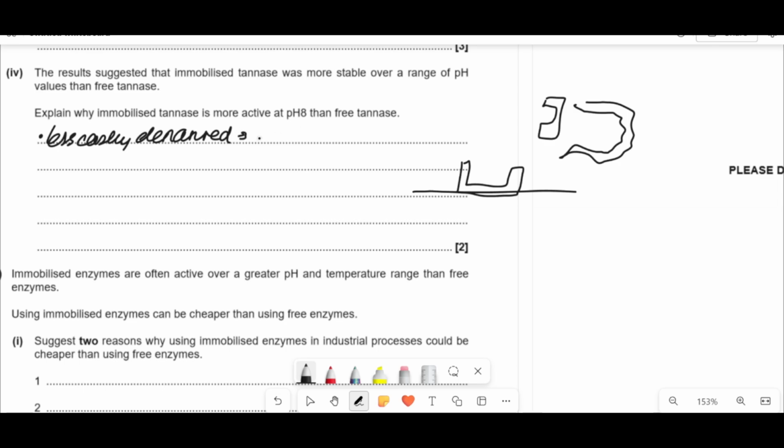We need to explain why. It's because its immobilization supports its tertiary structure, and it stops it from getting all mucked up. Another thing you could say as well is that because this bottom part's here, it might be that the entirety of that side needed to be exposed to the actual pH rather than just this. So these parts might have been fine, but if we expose that bottom part, it might have bent it. So you could say the enzyme's not fully exposed to the pH in the solution that they're using.